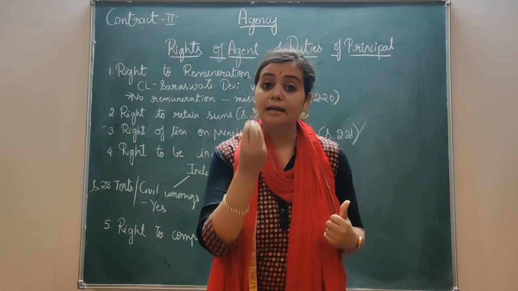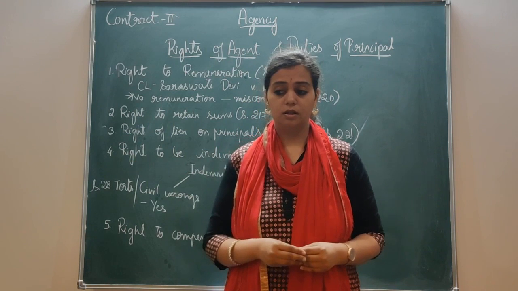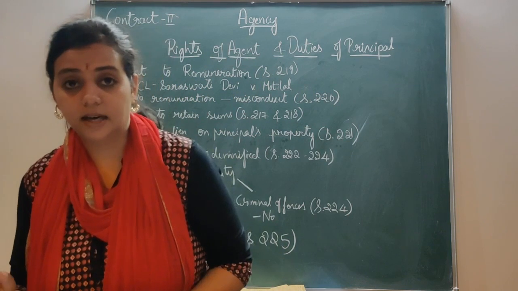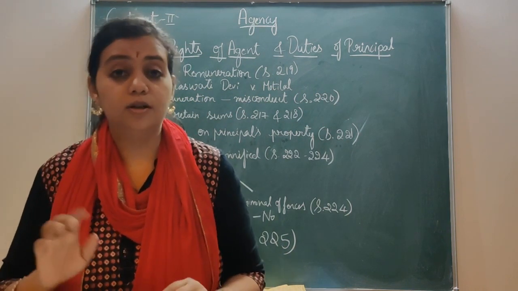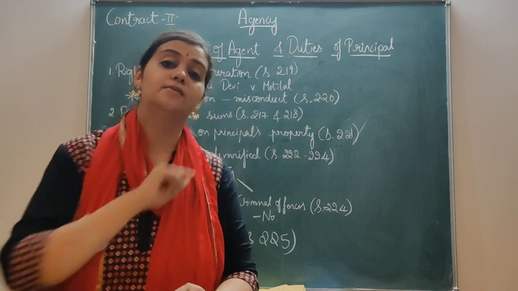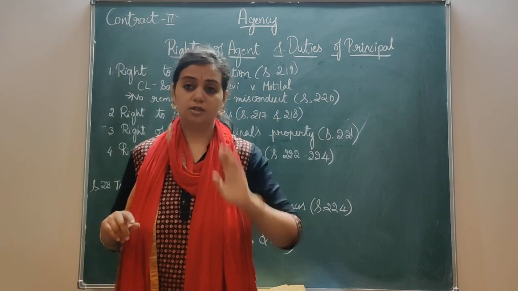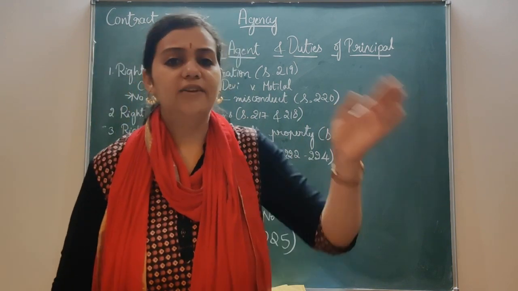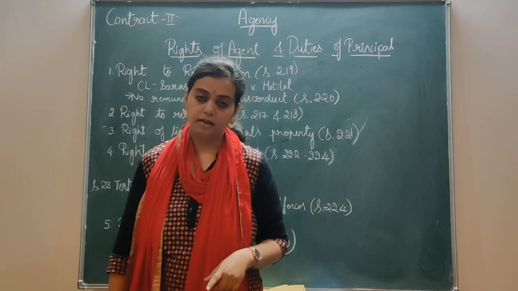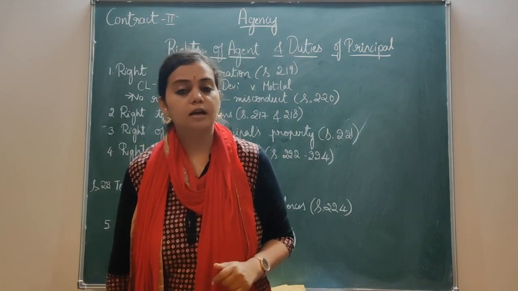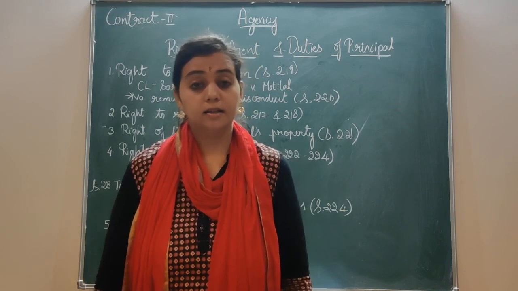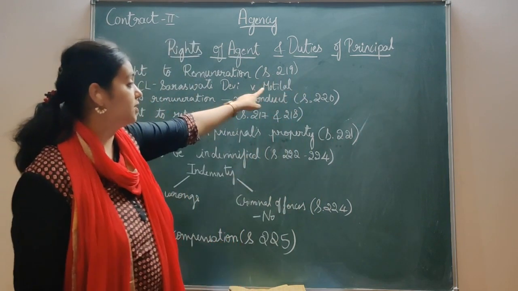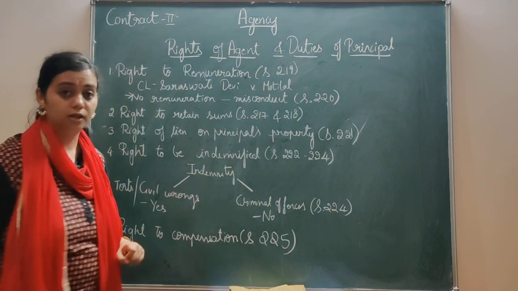So he is entitled to receive the indemnity amount from the principal if the agent has done any injury to a third person at the saying of the principal. If the principal asks him to do a certain act and this agent in good faith does it, and if it causes injury to the third person, then who has to pay for that? It is the principal who becomes liable. It is the duty of the principal to indemnify under certain civil wrongs.